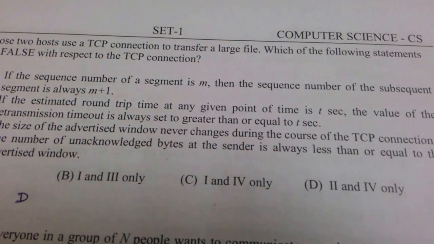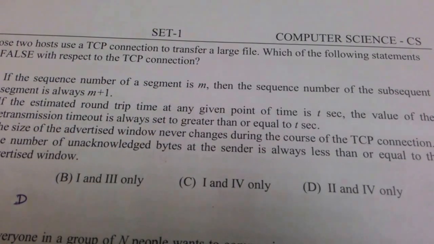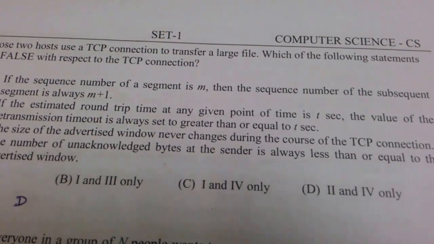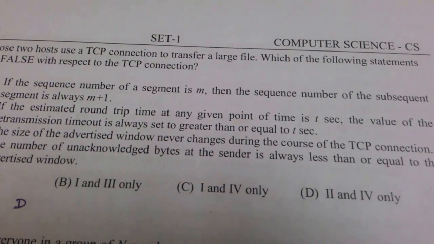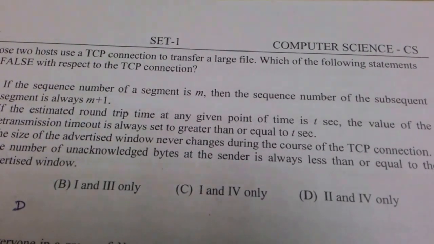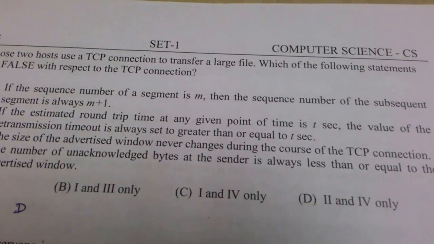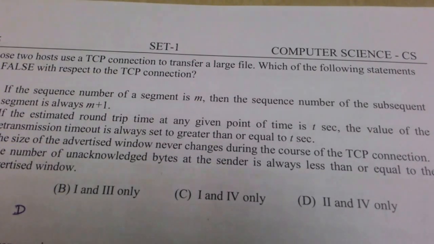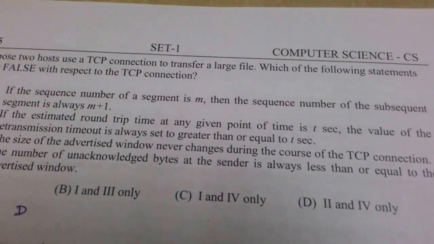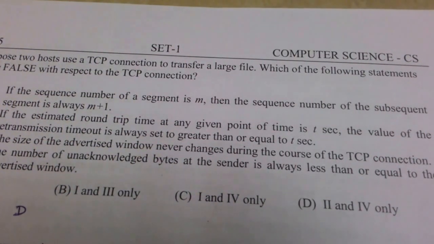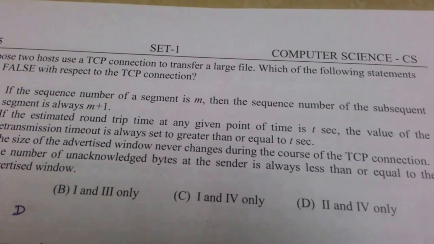The retransmission timeout is the time the sender sets within which the acknowledgement should be received. If it is not received, then the retransmission timer times out. It is just a timer. So the retransmission timeout means the amount of time the sender will wait for a given packet to be acknowledged. So this time should be greater than t. So the given statement is true. The second statement is true. Next we go for the third statement.